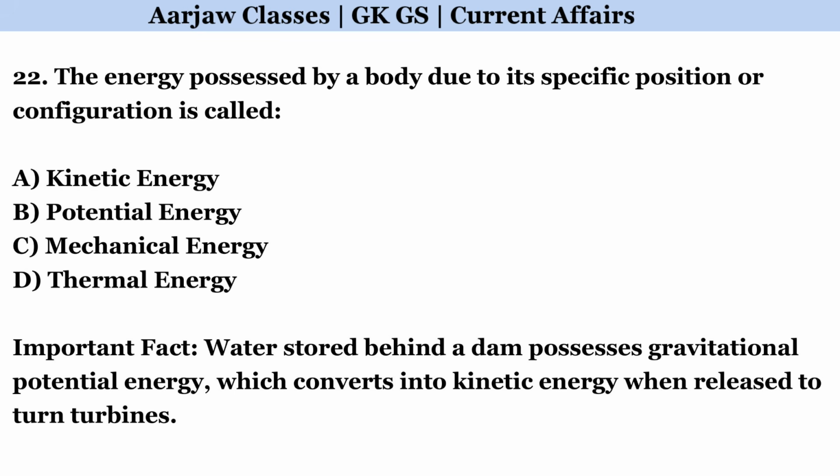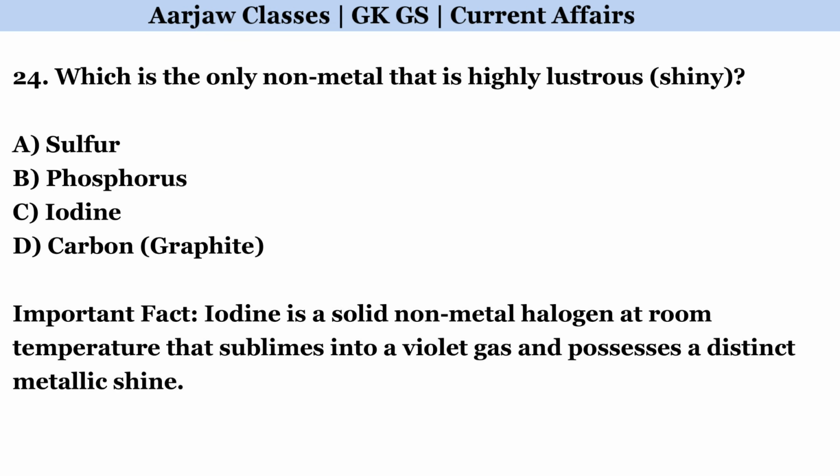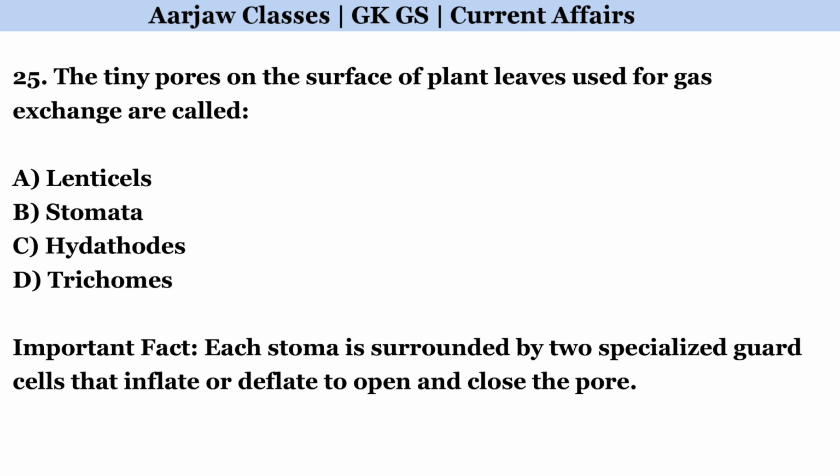The energy possessed by a body due to its specific position or configuration is called. Correct option is B. Potential energy. Which is the only nonmetal that is highly lustrous? Correct option is C. Iodine. The tiny pores on the surface of plant leaves used for gas exchange are called. Correct option is B. Stomata.